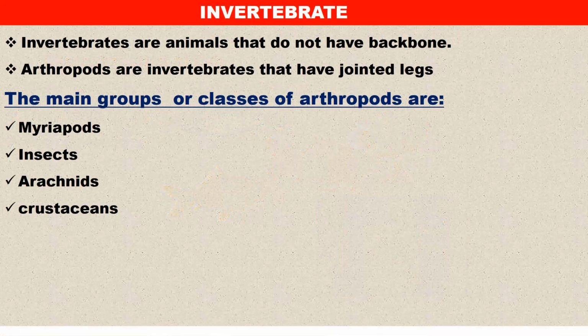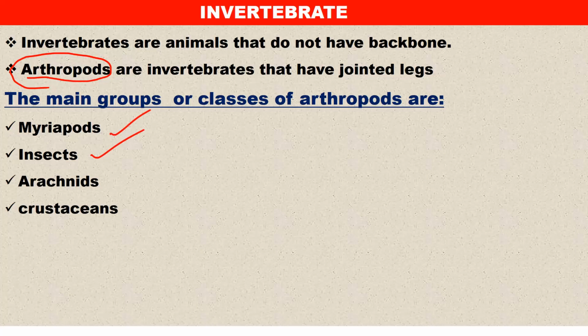All right, so that was about the five groups of animals. Let us now focus our attention on invertebrates. What separates invertebrates from vertebrates? Vertebrates, we said, have backbones. Here, the opposite is true. They do not have backbones. Examples of invertebrates are arthropods, which have jointed legs. What are the many classifications of arthropods? We have myriapods, insects, arachnids, and crustaceans. These are the ones we are going to discuss under invertebrates.